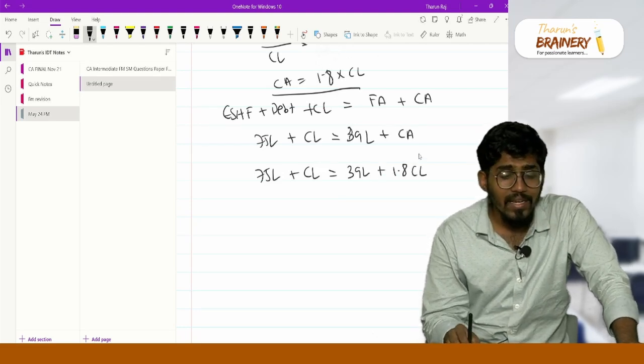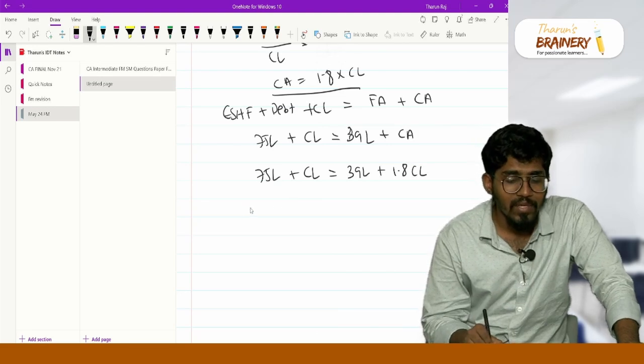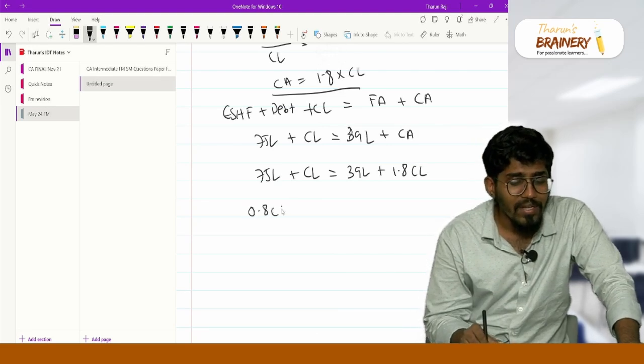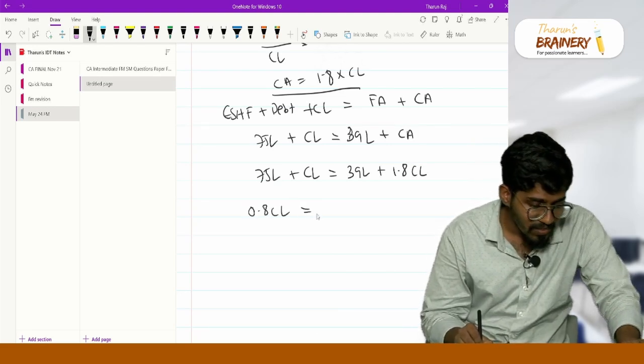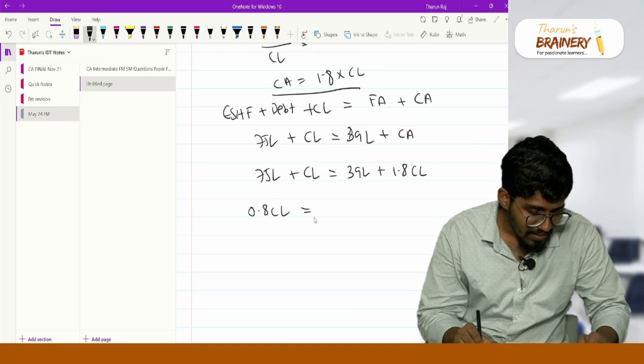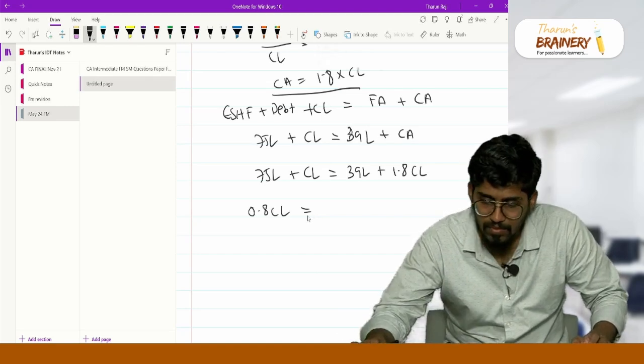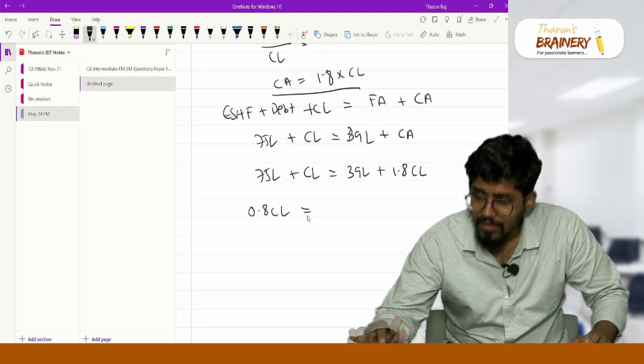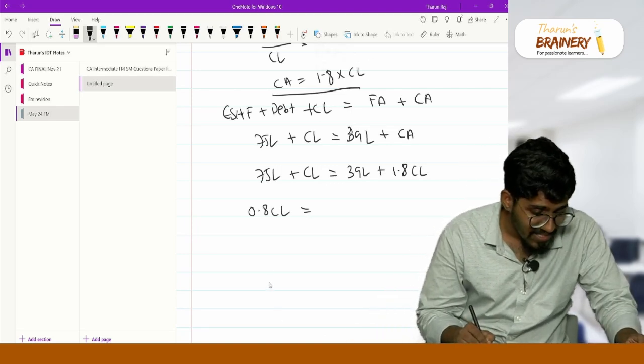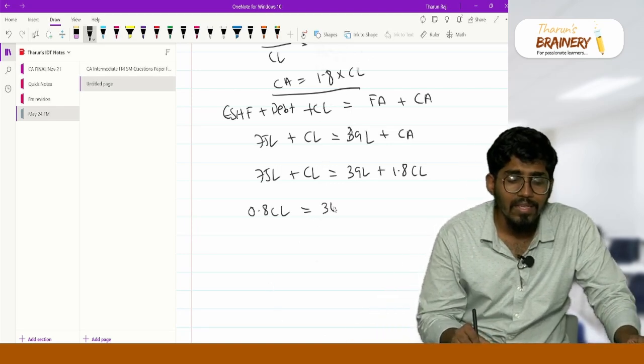Now this current liability will come here and this 39 lakh will come here, so 0.8 current liability is equal to 75 minus 39, which is 36 lakhs.